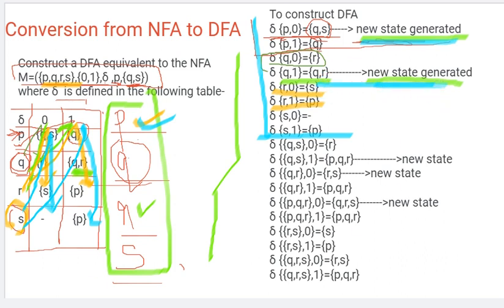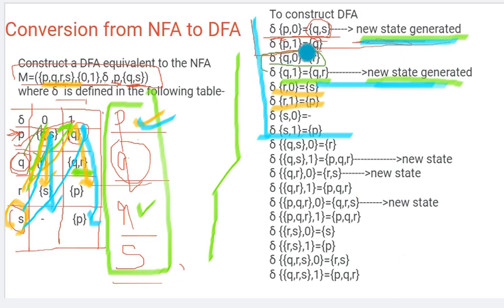Now our task will be to find the transitions for these new states with respect to the inputs 0 and 1. And if at that time we come across any new state, again we need to do the same task.